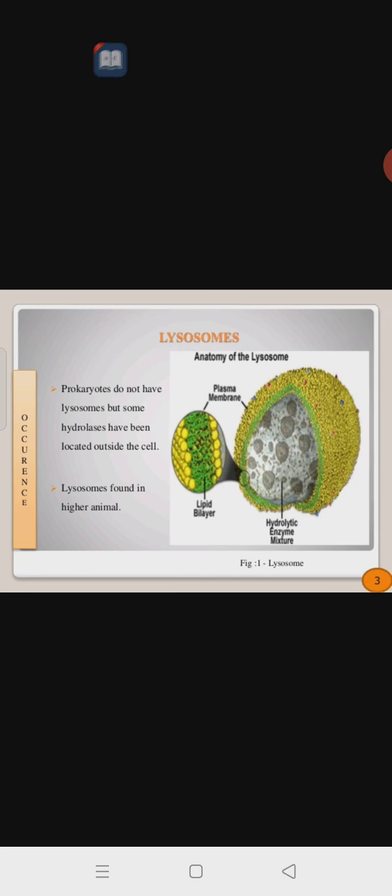So this is the actual structure of the lysosome. Hydrolytic enzymes are present within the lysosome, and the outermost layer is the plasma membrane, a lipid bilayer. That we call the anatomy of the lysosome. When you take a section, you can see the structure will be like this.